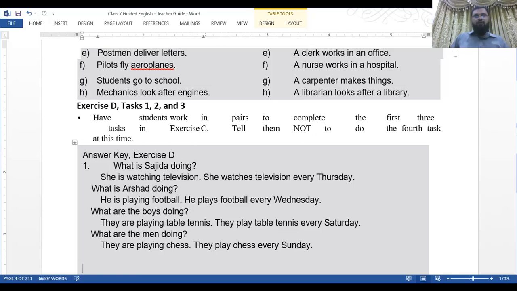He is playing football. He plays football every Wednesday. Every Saturday, the question is, what are the boys doing? They are playing table tennis. They play table tennis every Saturday. What are the men doing? They are playing chess. They play chess every Sunday.